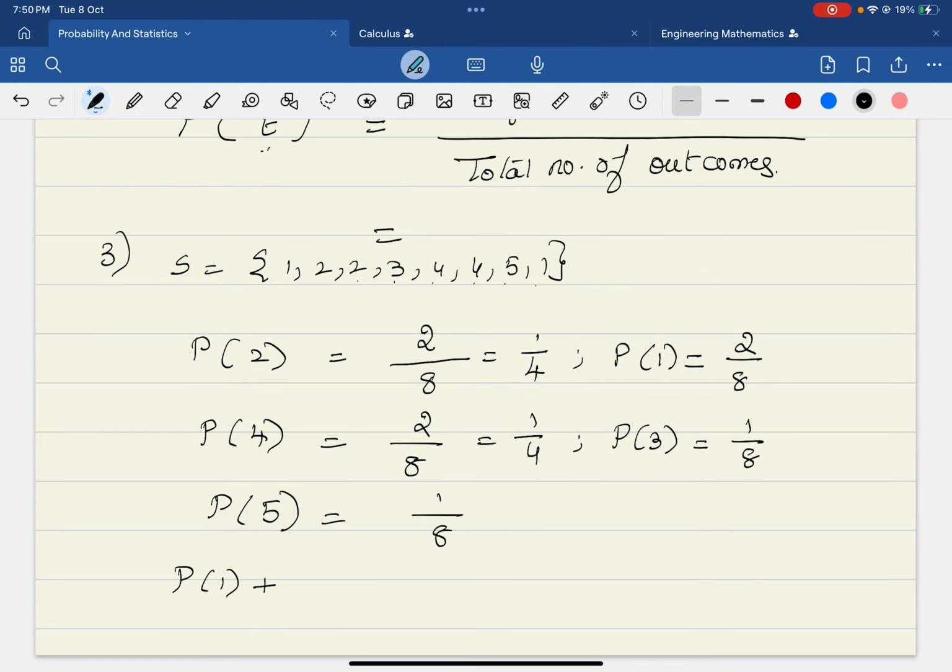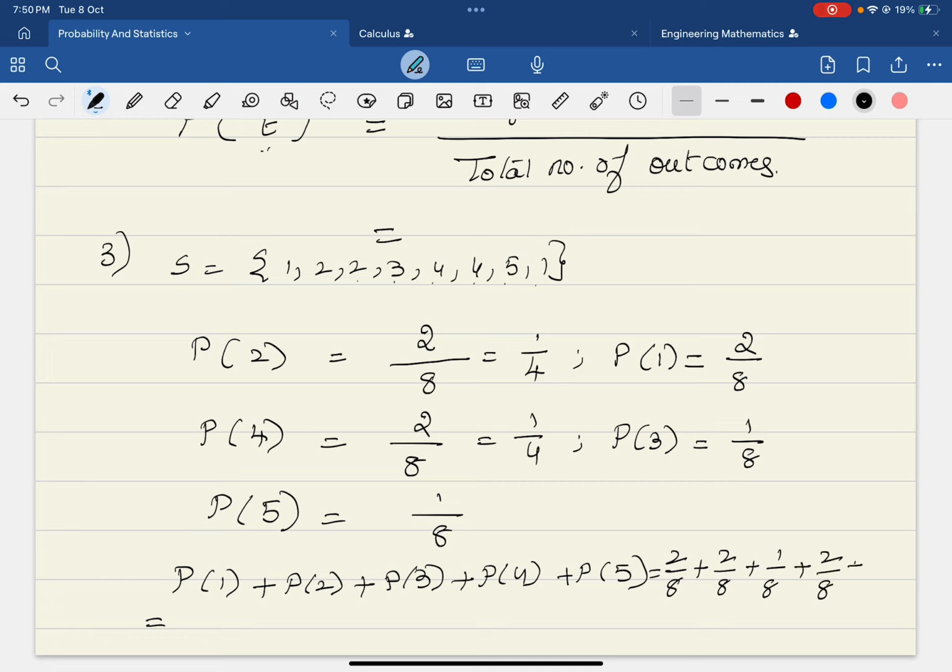So let us see what is the probability of 1 plus probability of 2 plus probability of 3 plus probability of 4 plus probability of 5. These are the total events, correct? What is probability of 1? 1 is 2 over 8. Probability of 2 is 2 over 8. Probability of 3 is 1 over 8. Probability of 4 is 2 over 8. Probability of 5 is 1 over 8. Correct? So now how much is it? 2 plus 2, 4 plus 1, 5 plus 3, 8. 8 over 8 is 1.